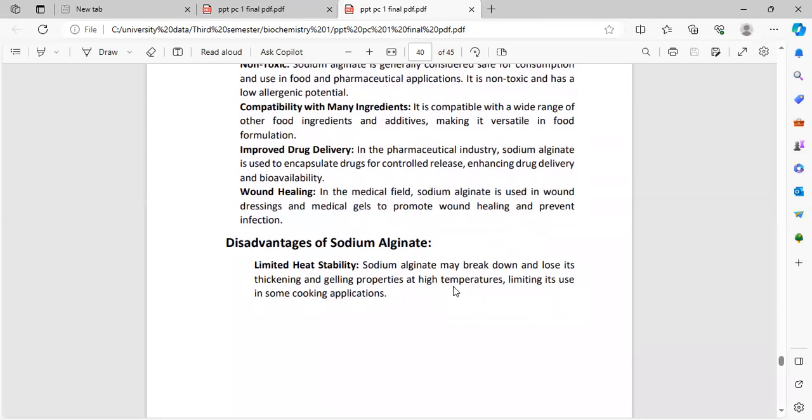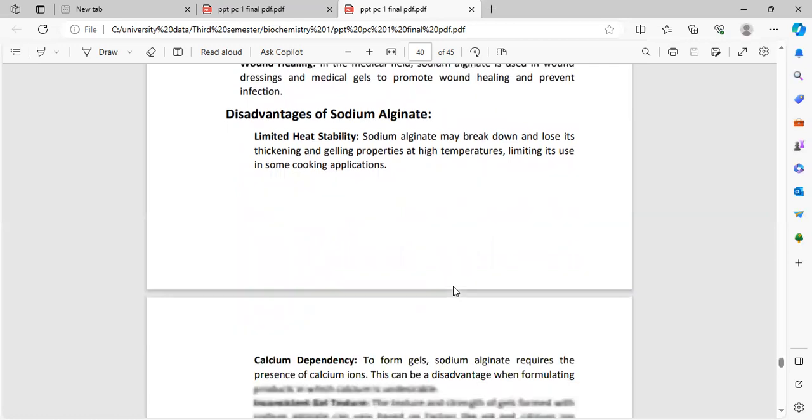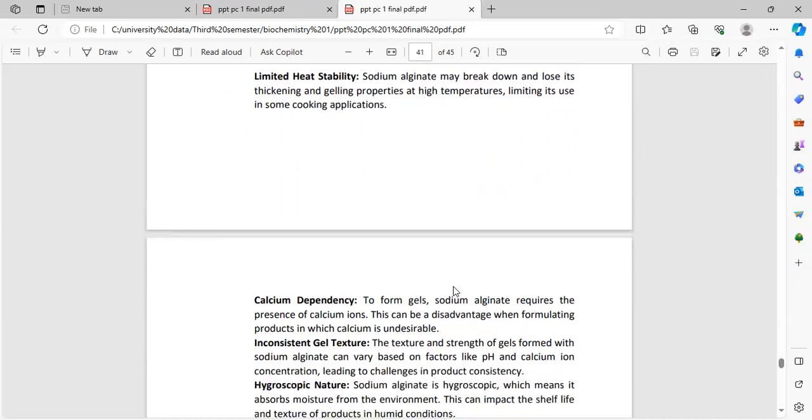Wound healing. In the medical field, sodium alginate is used in wound dressing and medical gels to promote wound healing and prevent infection. Disadvantages of sodium alginate. Limited stability. Sodium alginate may break down and lose its thickening and gelling properties at high temperature. Limited use in some cooking applications.